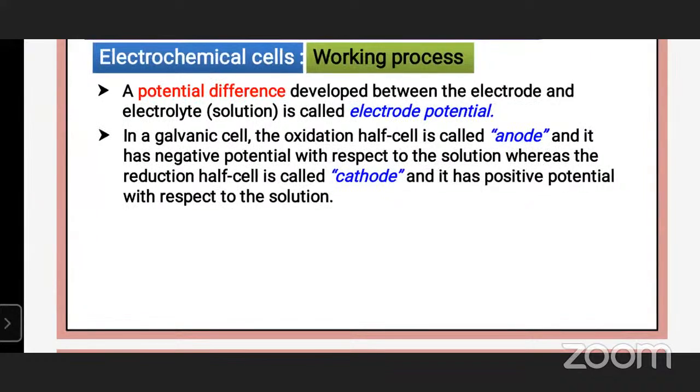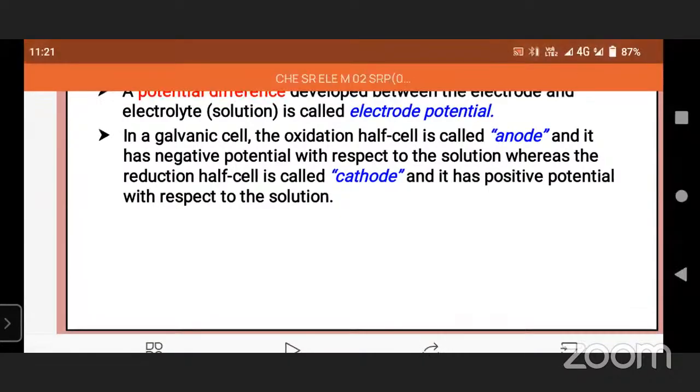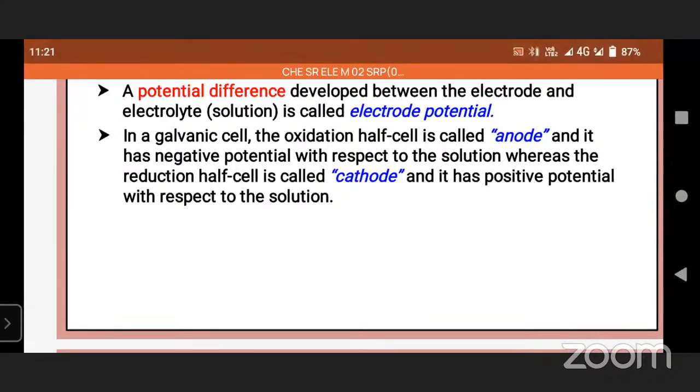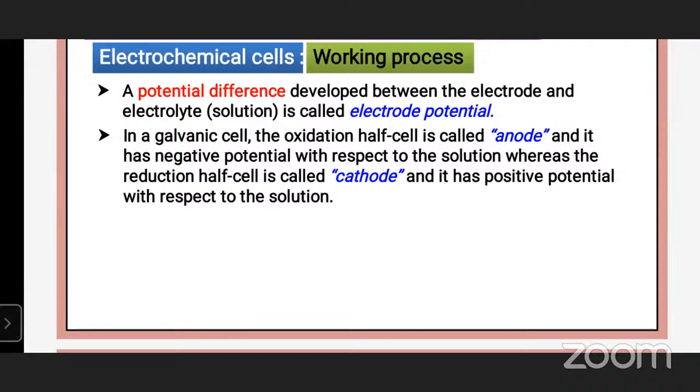At each electrode and electrolyte interface, there is a tendency of metal ions from the solution to get deposited on the metal electrode. In a galvanic cell, the oxidation half cell is called the anode, and the reduction half cell is called the cathode and has positive potential with respect to the solution.